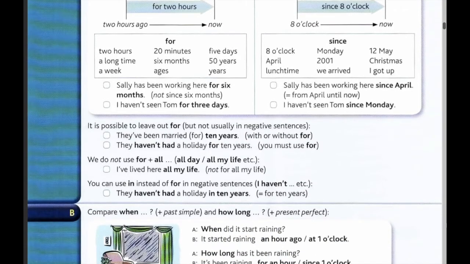We do not use for plus all in English. So, for example, all day, all my life, etc. In Portuguese, we do that. We say the corresponding prepositions and expressions together, but in English, we don't do that, okay? I've lived here all my life, not for all my life, as we would say in Portuguese. You can use in instead of for in negative sentences. For example, they haven't had a holiday in 10 years, or they haven't had a holiday for 10 years. The idea is the same, okay?